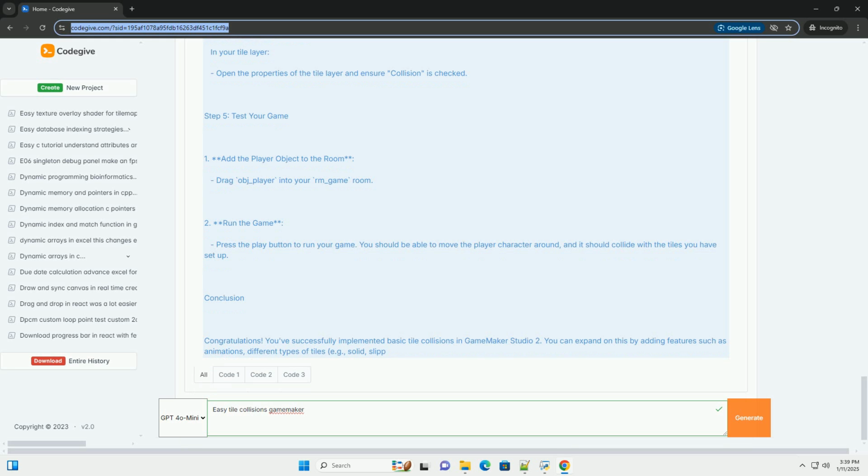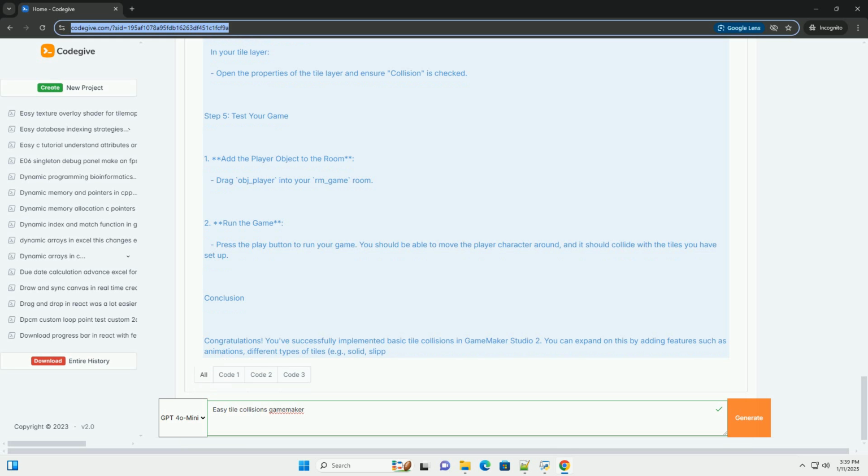1. Create a tile object. Create a new object, example obj_tile. You don't need to assign a sprite since this object will represent the tile colliders. 2. Set up layer collision. In your tile layer, open the properties of the tile layer and ensure collision is checked.